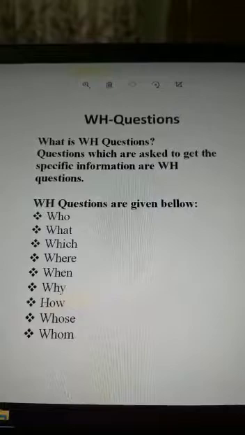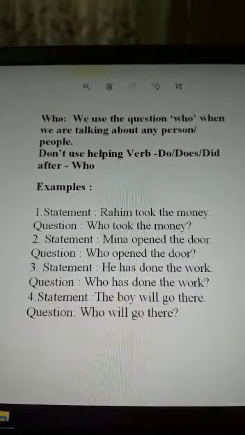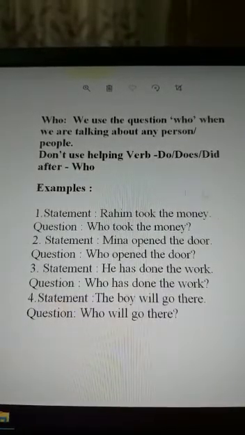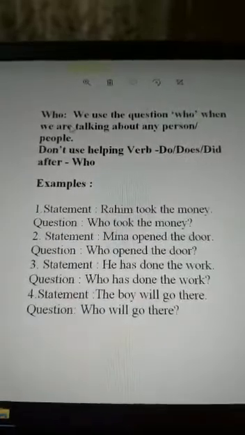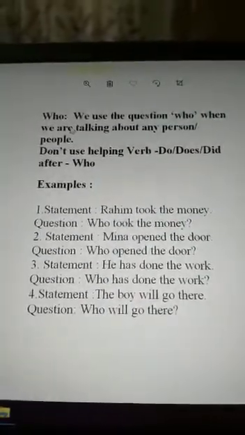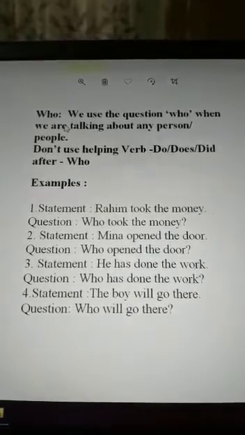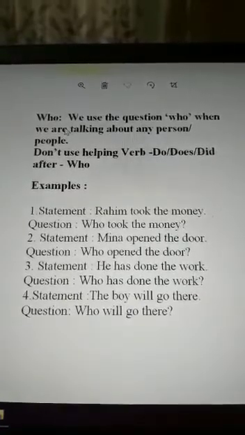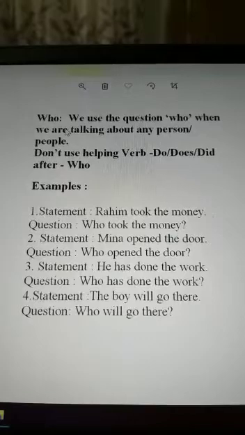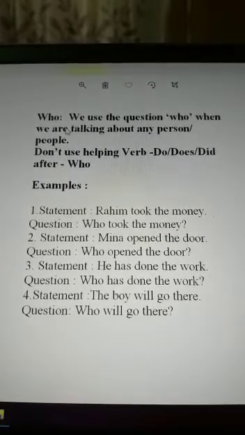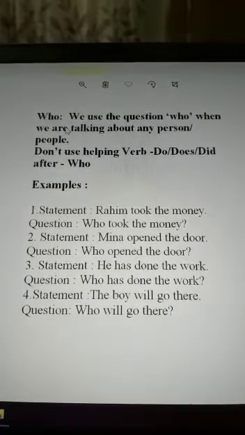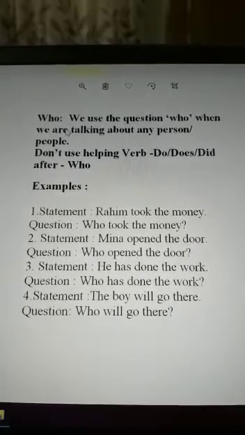So now I will explain the WH questions to you. First of all, I am going with the question word who. We use who when we are talking about any person or people. You know, person is the singular form of people.